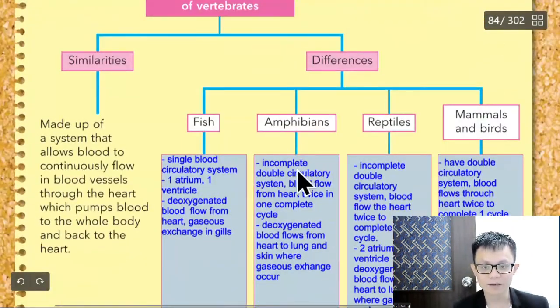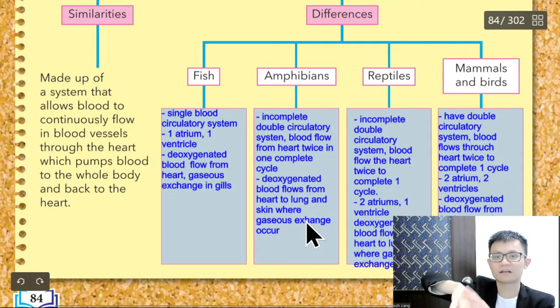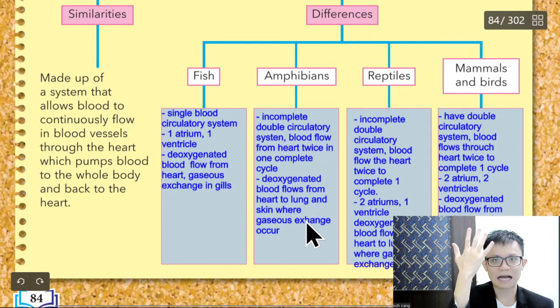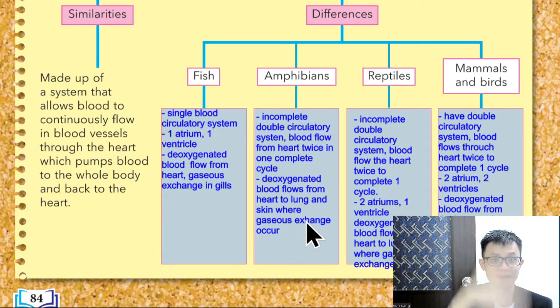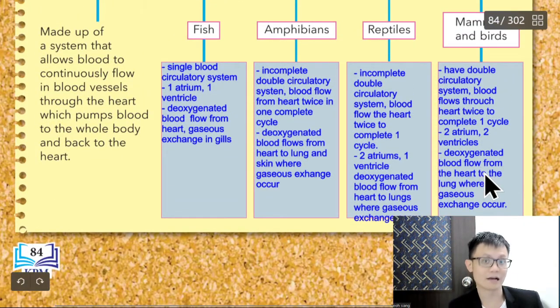For the amphibian, the oxygenated blood travels to the heart, and one special thing is that they have lungs and skin. The gas exchange happens in the lung and in the skin. Correct or not? I can breathe by the skin. Aquaman, no need to breathe by the lung, but by the skin. Reptiles again use the lung for gas exchange, and humans also use the lung, human and bird.